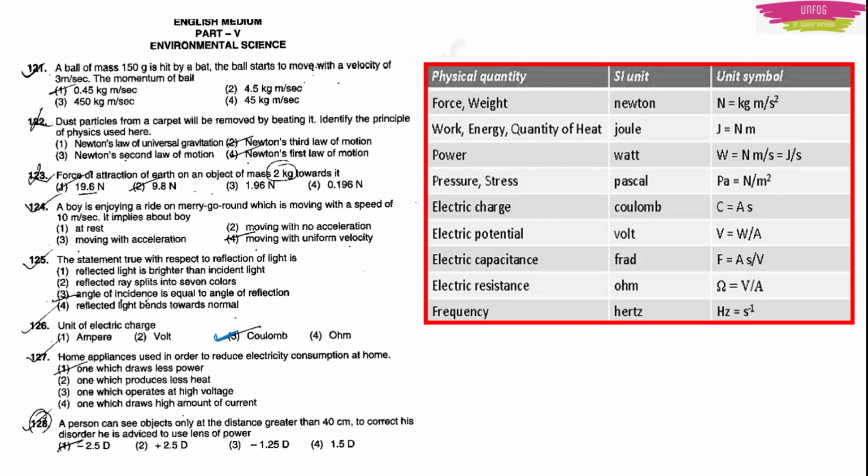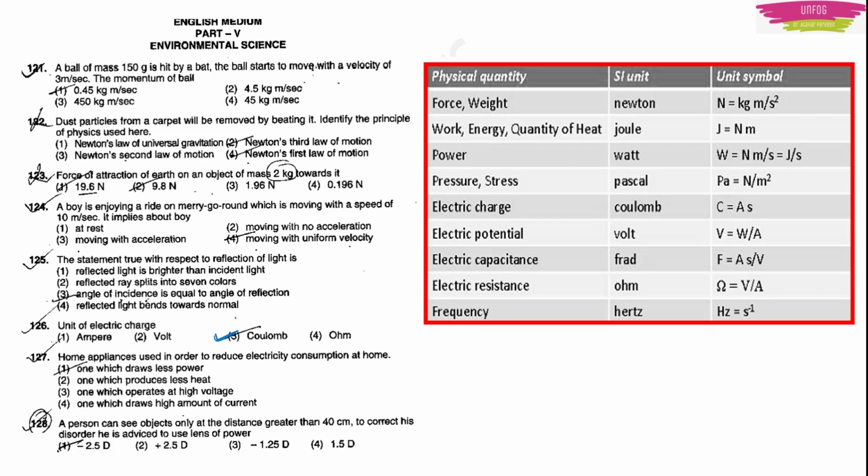Next question. Unit of electric charge is, what is the unit of electric charge? Of course it is Coulomb. You should be knowing the units of physical quantities. For example, I have given you a table here. I think if you learn this table, it will be more than enough for this year's TET exam. Here I have given you the units of force, weight, work, energy, heat, power, pressure. See, you have to note that there is the same unit for work, energy and heat, that is joule. Okay. And then for pressure and stress, both are Pascal. This you have to remember.